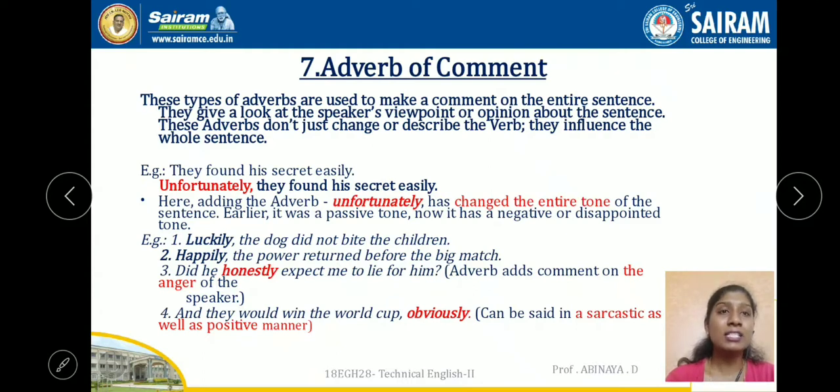Did he honestly expect me to lie for him? See, these adverbs add comment on the anger of the speaker. Did he honestly, he is asking, confirming, he honestly expect me to lie for him? And they would win the World Cup obviously, sarcastically. It is giving a sarcasm, it is giving a viewpoint. Maybe it is positive, but it is giving some sarcasm towards it. Again, it is a comment on an action, right? Okay. So unfortunately, honestly, luckily, happily, obviously, all these words are adverbs of comment which change the sense of the entire sentence, right? Okay.